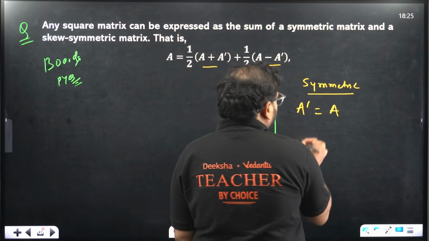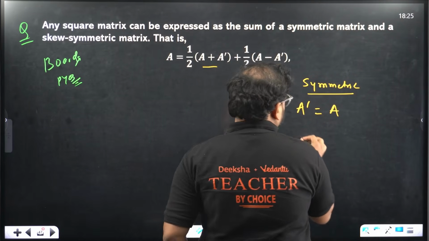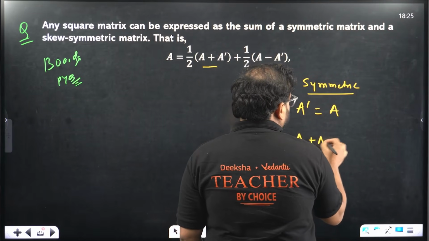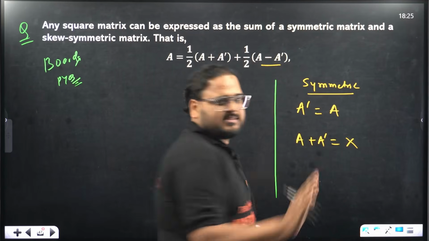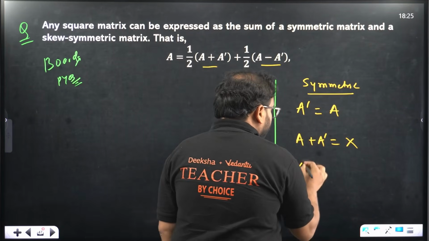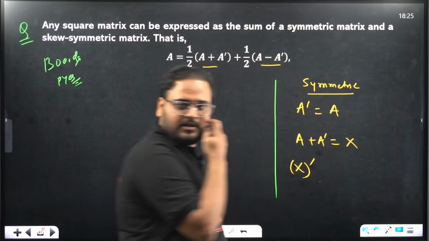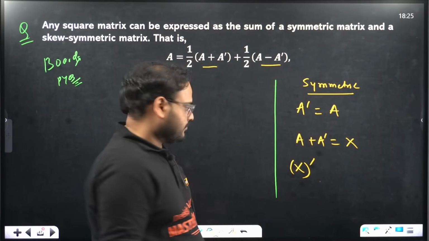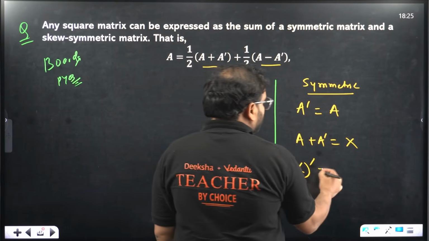Now, if I want to talk about this matrix first, let's take A plus A dash as some matrix X. I can do that. In that case, if I do the same thing for X dash also, what will happen? Please check.